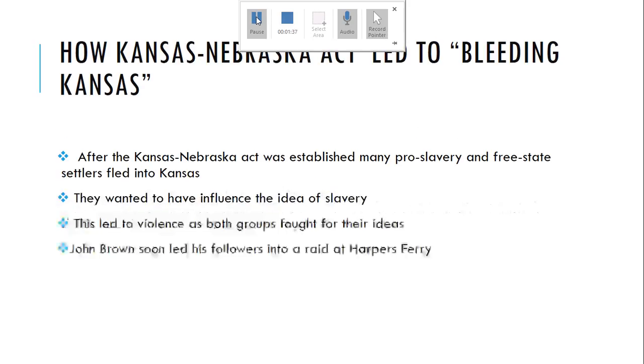How the Kansas-Nebraska Act led to Bleeding Kansas. After the Kansas-Nebraska Act was established, many pro-slavery and free state settlers fled into Kansas. They wanted to have influence on the idea of slavery. This led to violence as both groups fought for their ideas. John Brown soon led his followers into a raid at Harper's Ferry.